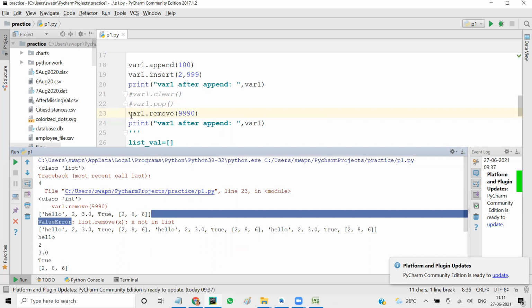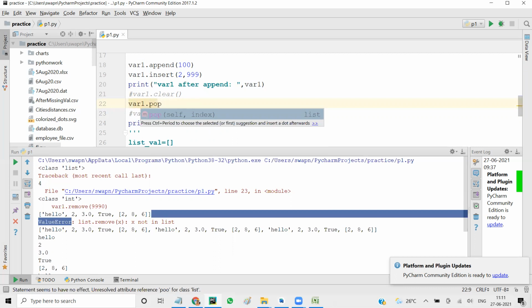One more thing we look at is pop here. I think we missed it. Pop talks about index. Index is not a mandatory field. If I don't give an index, the last element is eliminated, right? Or if I give an index, let's say 2.